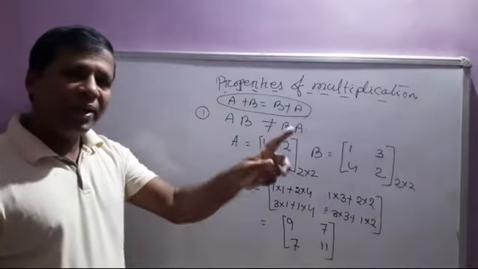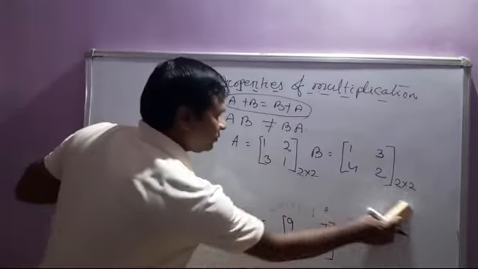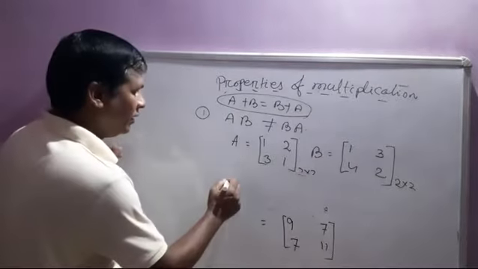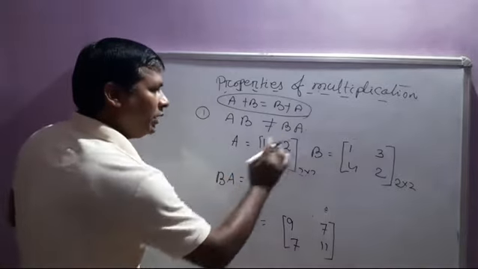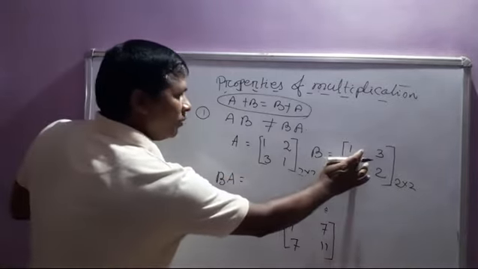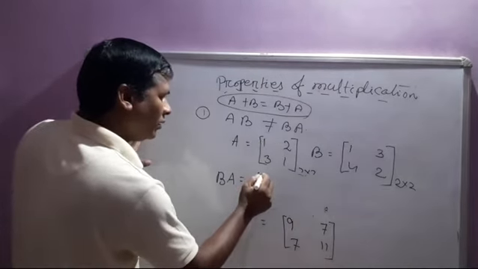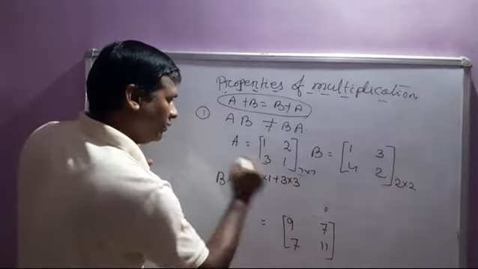The value of A cross B. Then B cross A, or B multiplied with A. The first row multiplied with this, so that is equal to 1 cross 1 plus 3 cross 3.